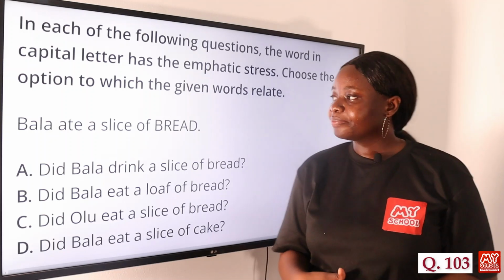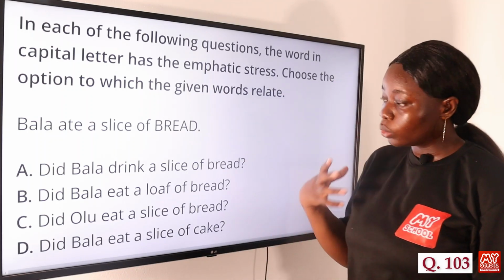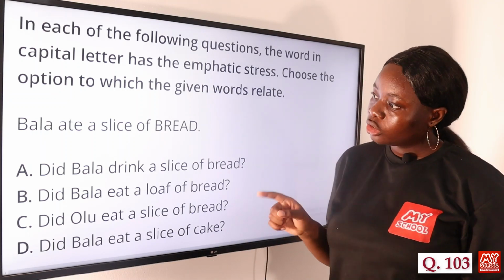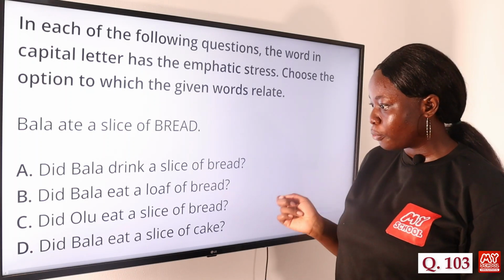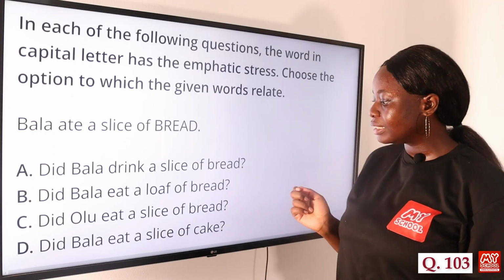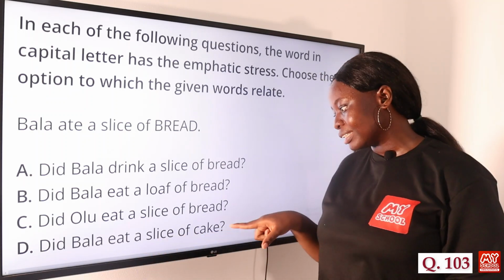Question 103. Again, we have to look for the option to which the given sentence relates. So it's another emphatic stress question. Bala ate a slice of bread. Option A, did Bala drink a slice of bread? B, did Bala eat a loaf of bread? C, did Olu eat a slice of bread? And D, did Bala eat a slice of cake? So the answer to this question is option D, did Bala eat a slice of cake?